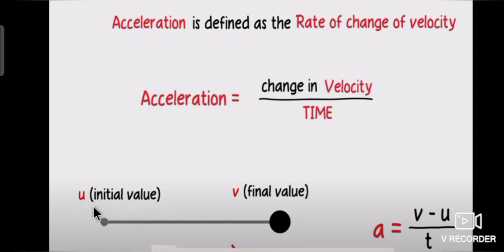See the picture. This is the initial value, that is initial velocity. The next point V is the final value, that is final velocity. So acceleration a is equal to v minus u divided by t. Final velocity minus initial velocity divided by time.